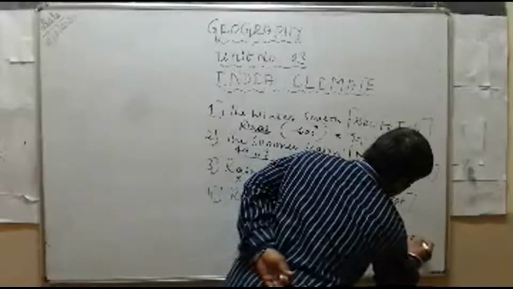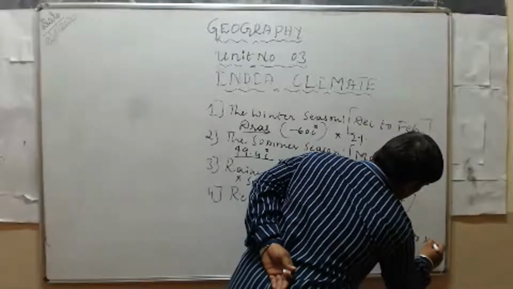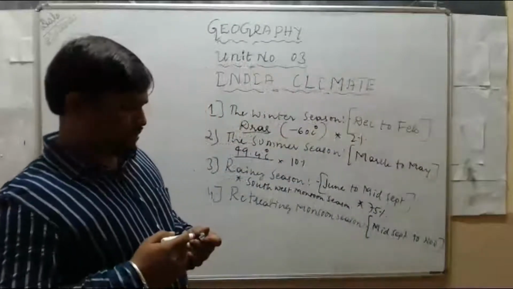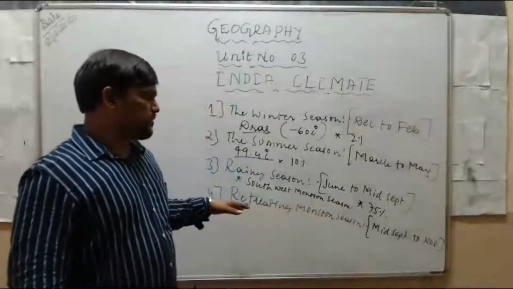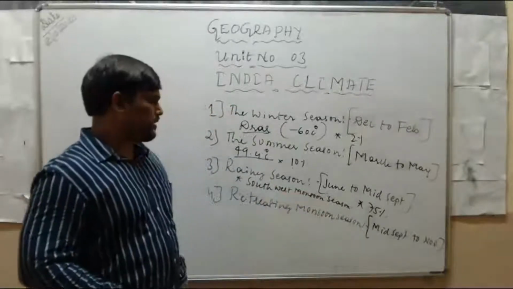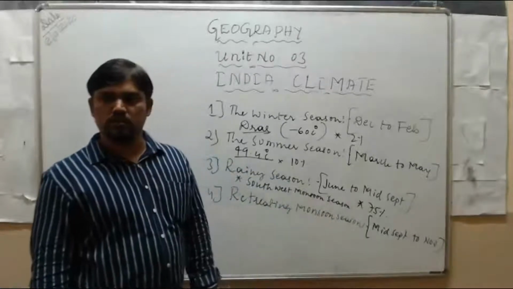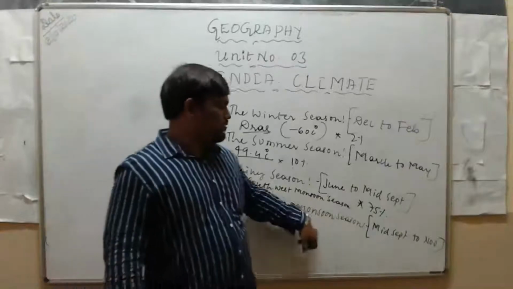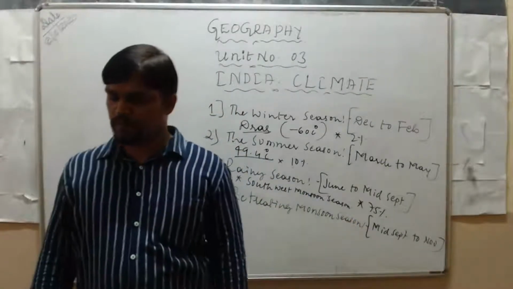Mid-September to November. The retreating monsoon season starts in mid-September and ends in the month of November. This rainy season, or southwest monsoon season, is called Mungaru Male in Karnataka, and the retreating monsoon season is called Hingaru Male. Okay.